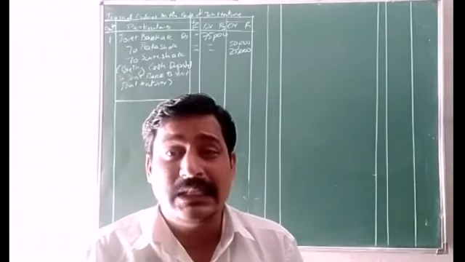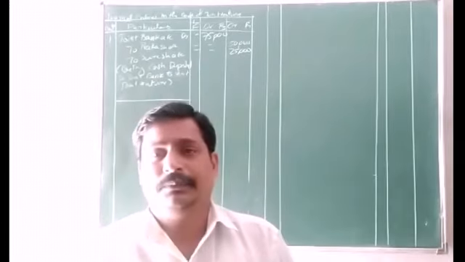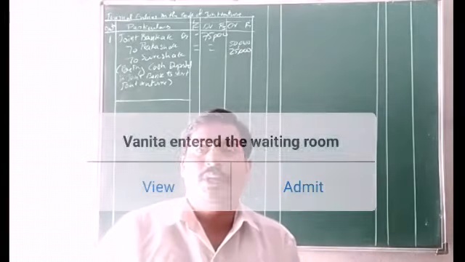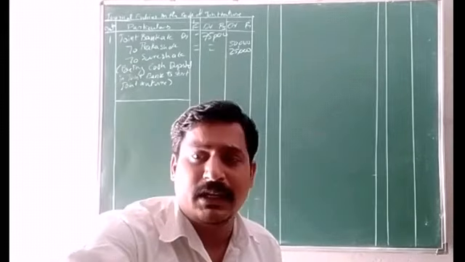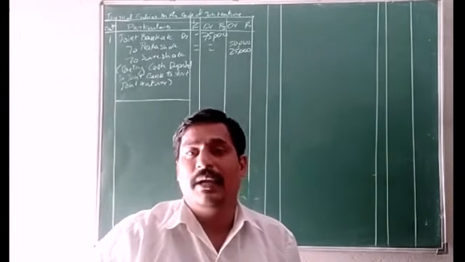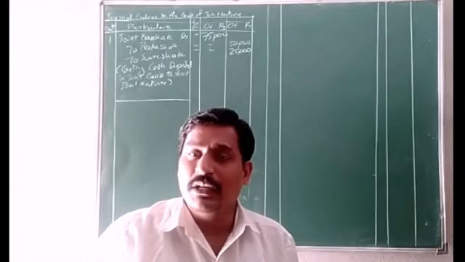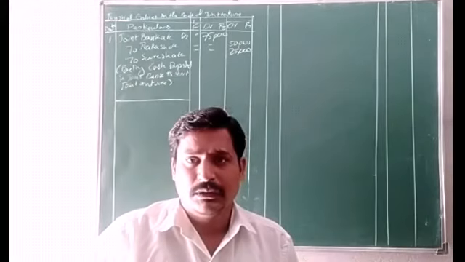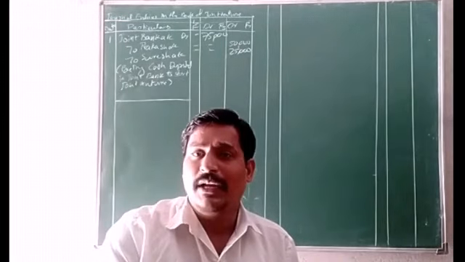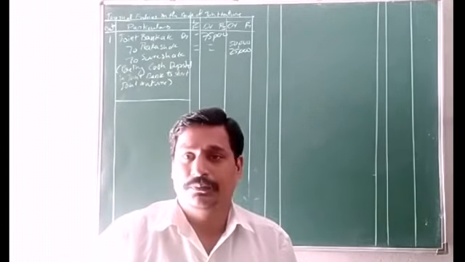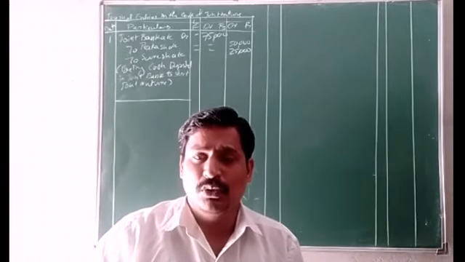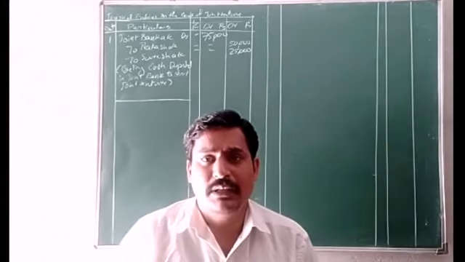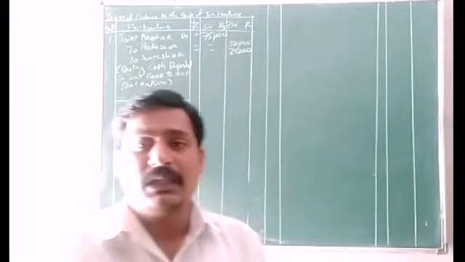So for receiving that cash, when we receive cash, where does it come? It goes to the joint bank account. And who will receive it? Banker is the receiver. So in the name of joint venture, it will be received, business to business. So joint bank account debit to joint venture account credit.